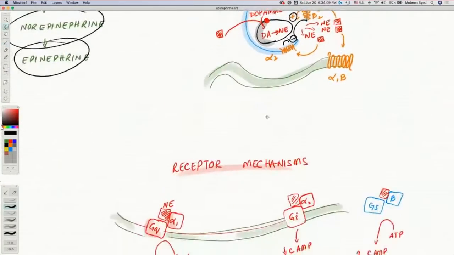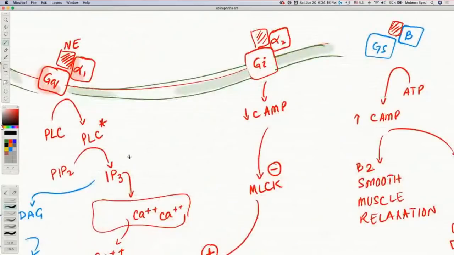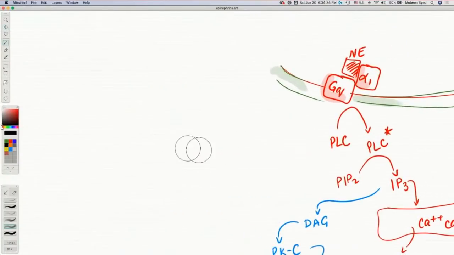Now let's continue our discussion. Let's look at the receptors. What is the action of norepinephrine? So let's say here, we'll start from this place. This is the norepinephrine here. Norepinephrine is connected to alpha-1 or alpha receptor. So alpha-1 receptors are connected to a protein, we call them GQ. And let's look at that for a second.